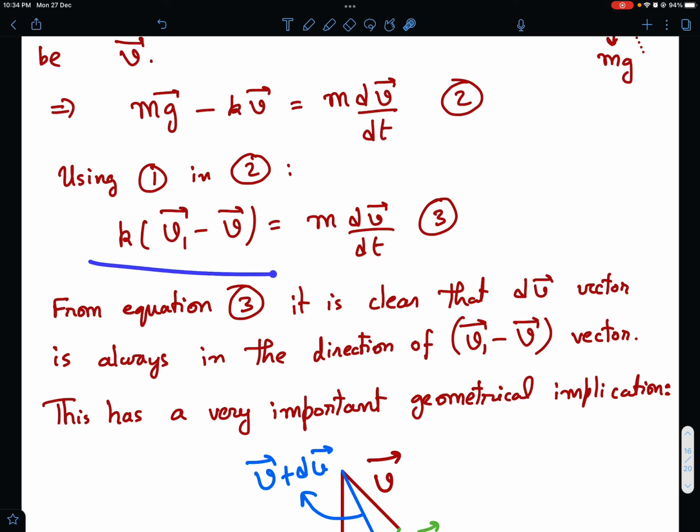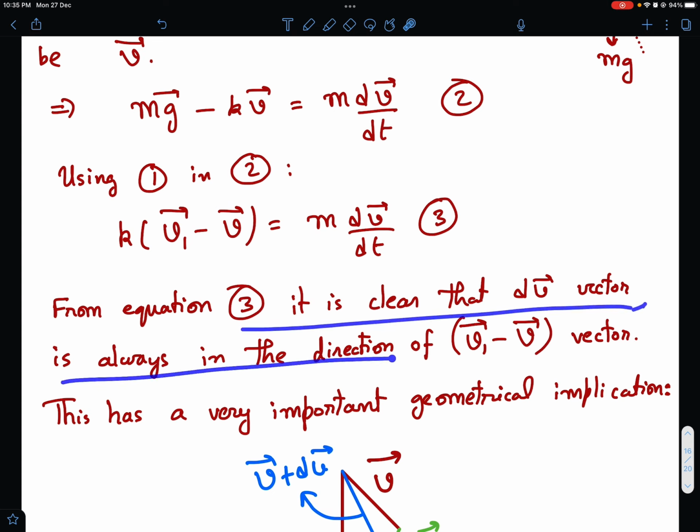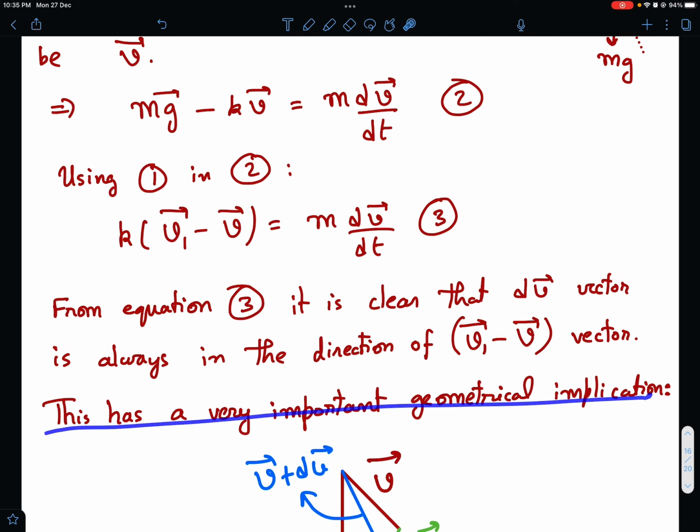Okay, that's a very important fact, that change in velocity vector is always along v1 vector minus v vector, and v1 vector is vertically downward, that's the terminal velocity vector, that's always downward. So from equation 3 it is clear that dv vector is always in the direction of v1 minus v vector. This is a very important geometrical implication.